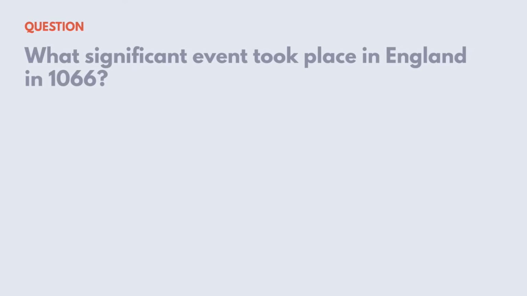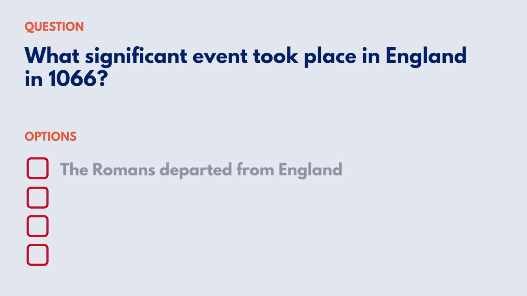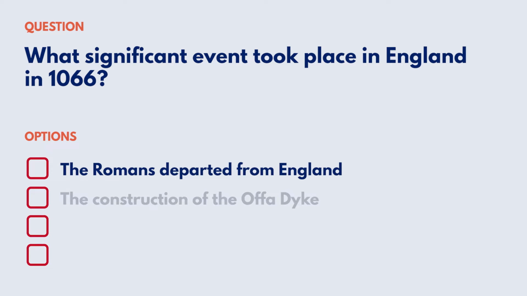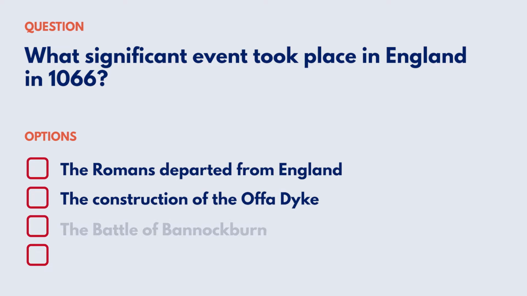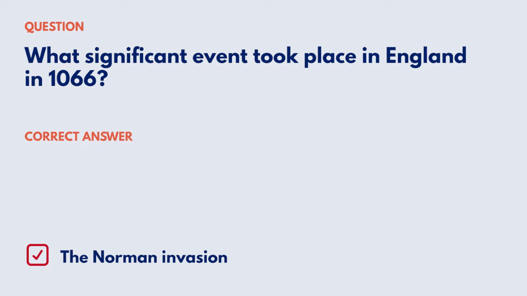What significant event took place in England in 1066? Your options are the Romans departed from England, the construction of the Offa Dyke, the Battle of Bannockburn, the Norman invasion. Correct answer, the Norman invasion.